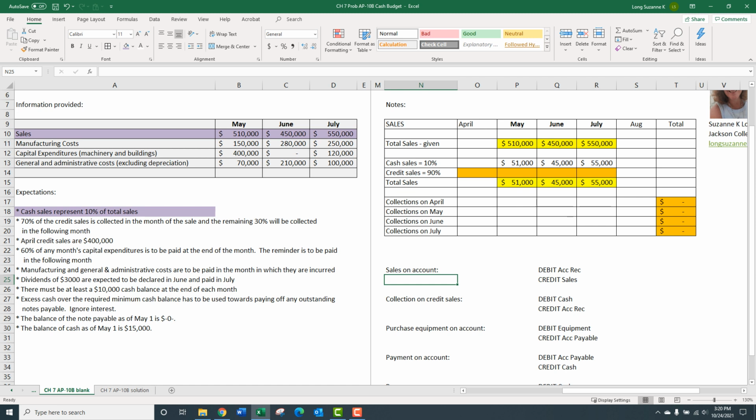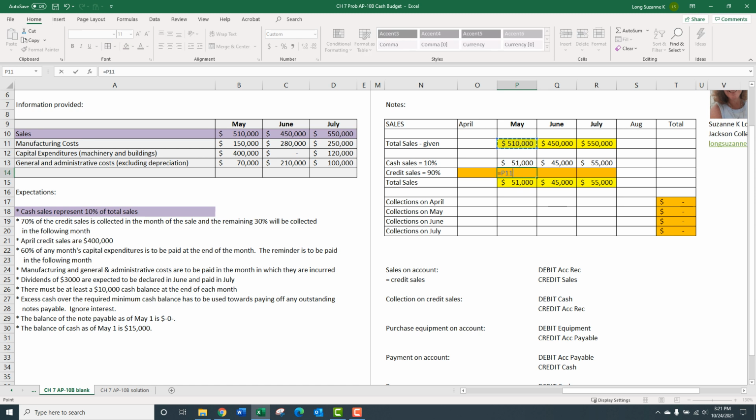Sales on account is the same thing as credit sales. Credit sales, sales on account, accounts receivable. That's credit sales. So they say credit sales, and don't say anything about credit sales, do they? They just say cash sales are 10% of sales, and then later it talks about credit sales. So you have to kind of stop yourself and say, okay, so I need the rest, or I need the 90%. Total sales 510, cash sales 51. What's the difference?